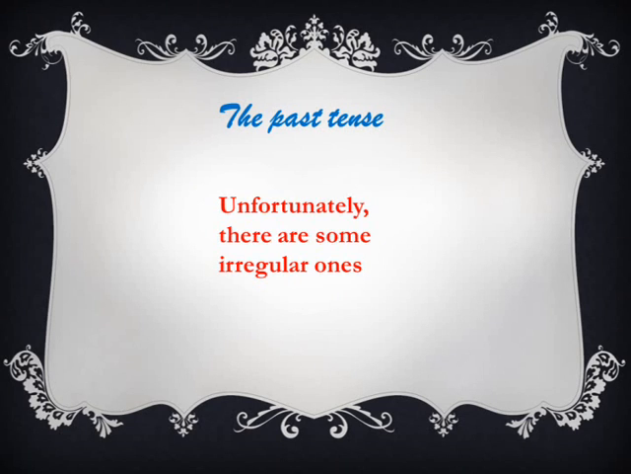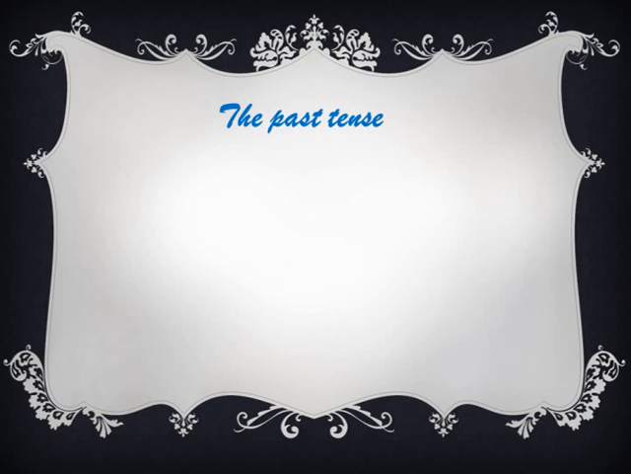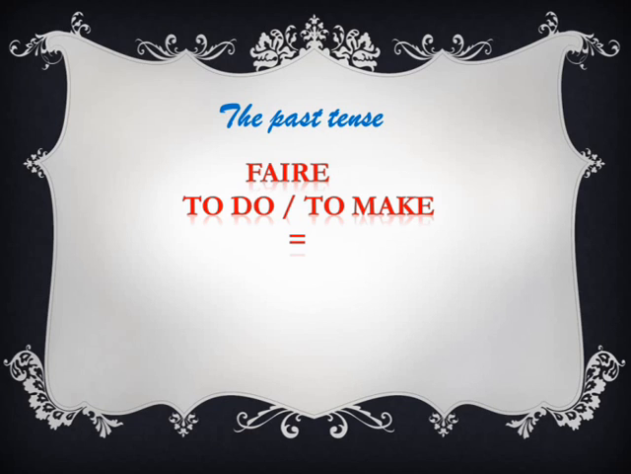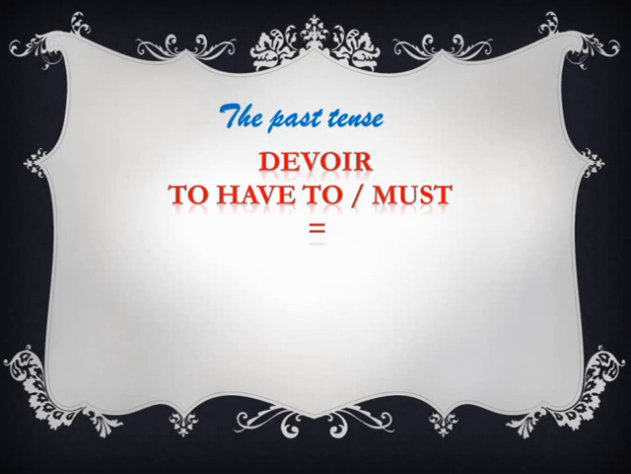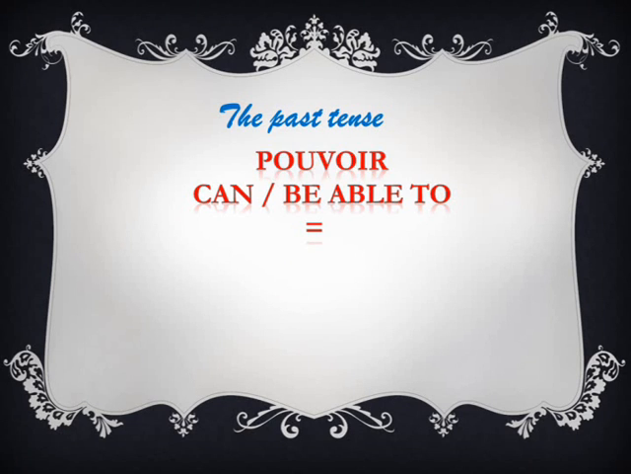Unfortunately, there are some irregular ones. Let's have a look at them. Faire, to do, to make, becomes fait. Lire, to read, becomes lu. Devoir, to have to, or must, becomes dû, with a little accent on top of the U. Pouvoir, can, be able to, becomes pu.